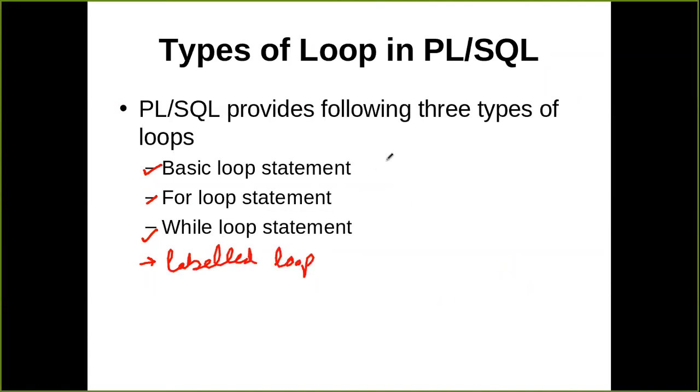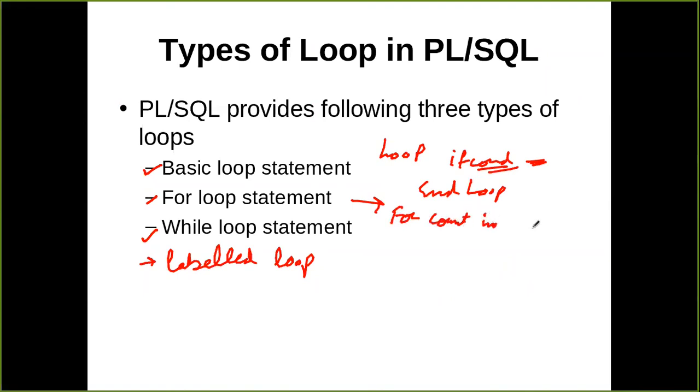The basic loop starts with loop, ends with end loop, and you have to mention the condition inside to terminate the loop. The for loop structure is: for, counter, in, reverse (which is an optional keyword), then range, lower value, dot dot, upper value,